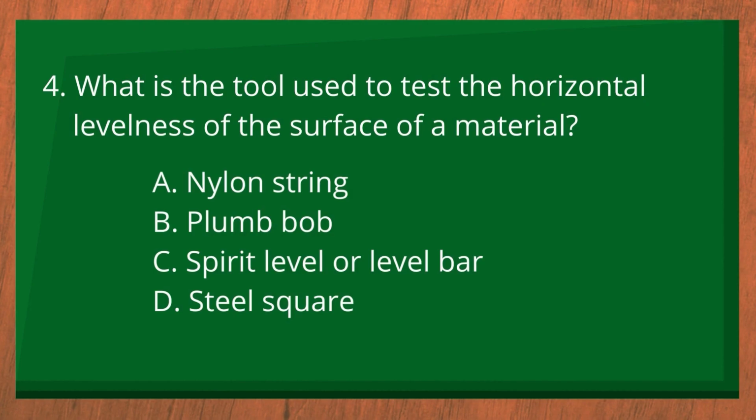Number 4. What is the tool used to test the horizontal levelness of the surface of a material? A. Nylon string, B. Plumb bob, C. Spirit level or level bar, D. Steel square. The answer is C. Spirit level or level bar.